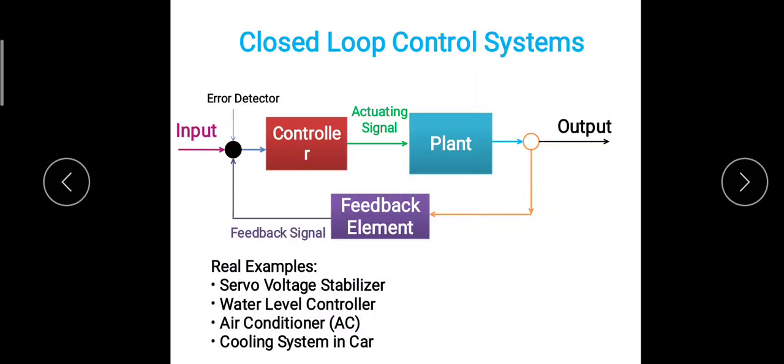And when the temperature is maintained at 25 degrees Celsius, the operation, or the speed of the AC, will be reduced to a particular fixed level, so that you will get the temperature at 25 degrees Celsius. So this is the closed loop control system.